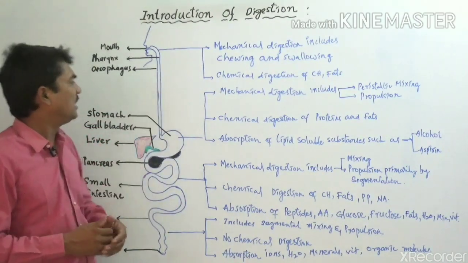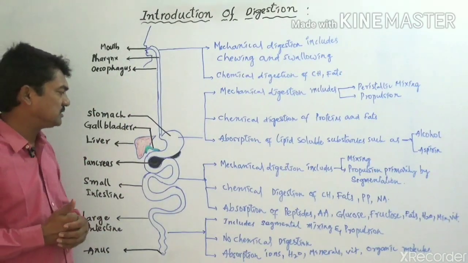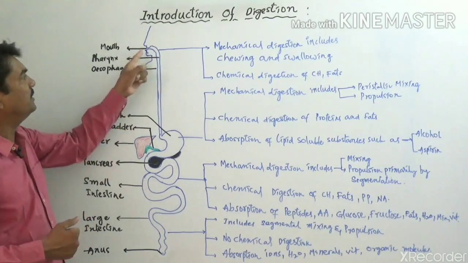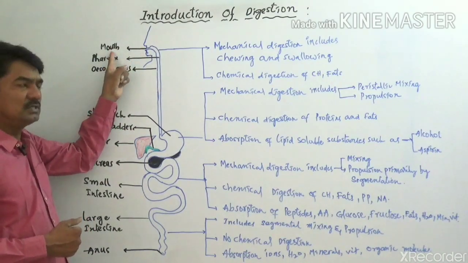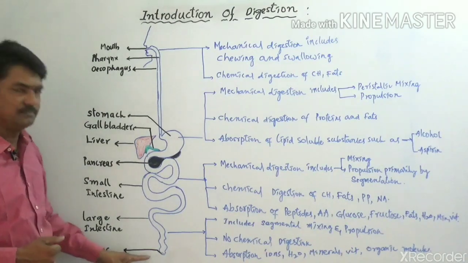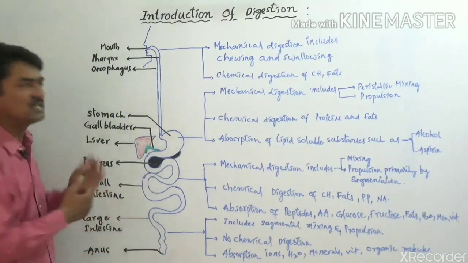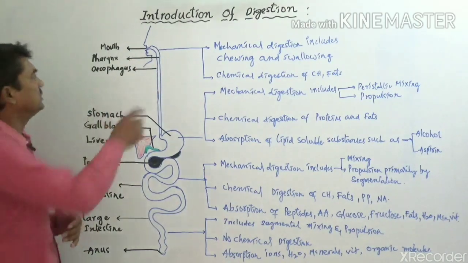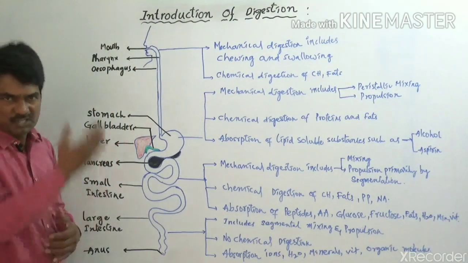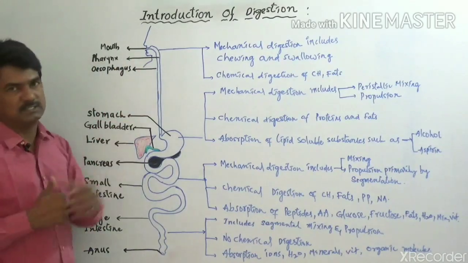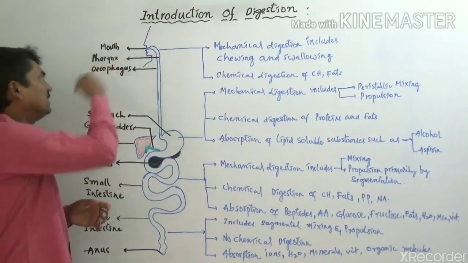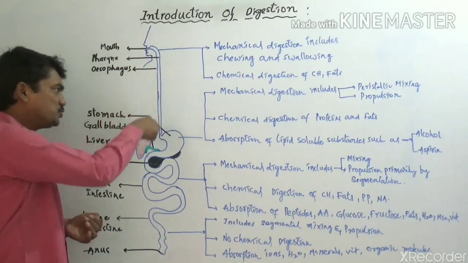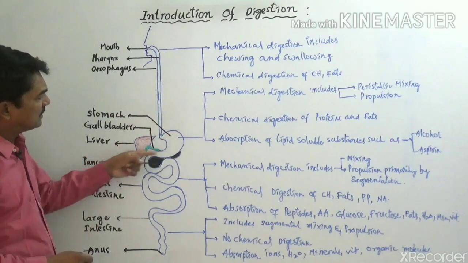You see that the alimentary canal or gastrointestinal tract is composed of various organs. It begins with the mouth and ends with the anus, and between them many organs are arranged along the canal. Just behind the mouth the pharynx is present, immediately followed by the esophagus, a narrow tube-like structure which opens into the stomach.